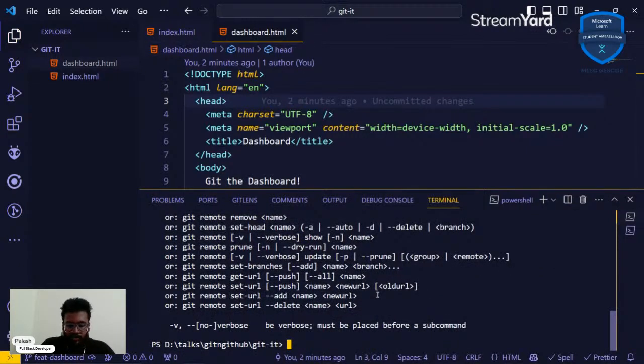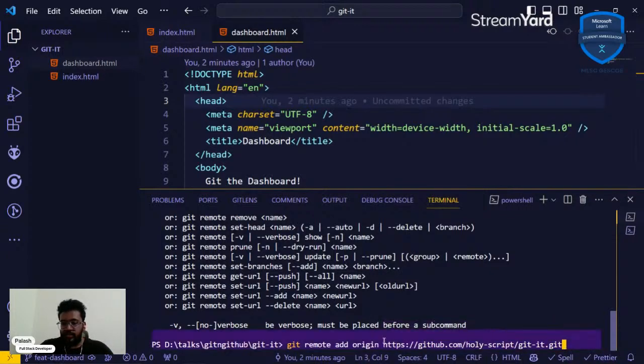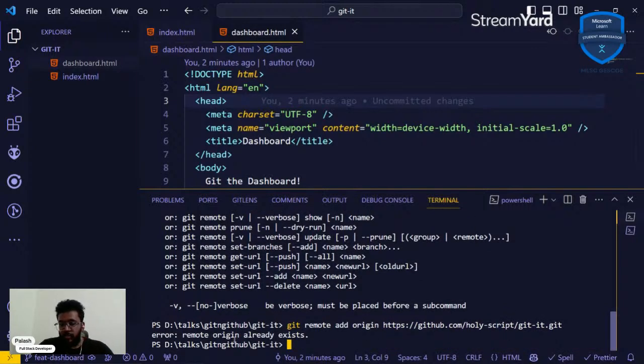Okay, so what you can do is you can use this command actually to set the remote. Git remote add origin, and then paste the URL of your repository. This is what will start tracking that repository. I can do it again anyway, but because the remote origin already exists and it's exactly the same as this, I don't need to worry about this. But in case you're working on a fresh repository, in case you're working on your own code, in case you haven't forked and cloned that repository, you'll need to do this. You'll need to add the origin so that Git knows to connect to the GitHub repository and to push the changes to that origin, right?